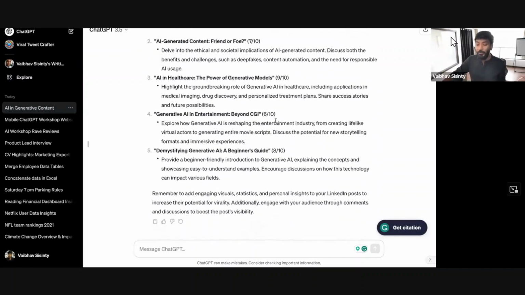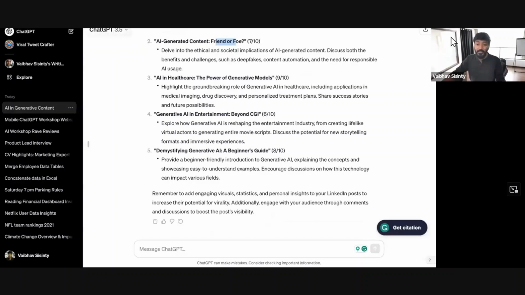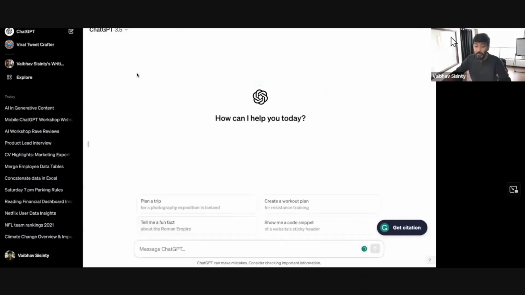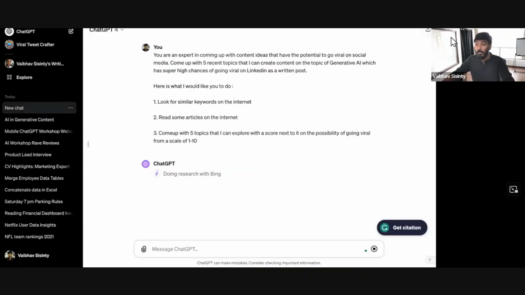And there you go. It has come up with 5 very, very interesting topics. The creative revolution, how generative AI is shaping art and design, 8 out of 10. AI generated content, friend or foe, 7 out of 10. AI healthcare and the power of generative AI models, 9 out of 10. And this is how you can come up with great ideas. If you have access to the internet, which is the paid version of it, it can come up with even better ideas because it has real-time access to the internet. And you can basically do the same with